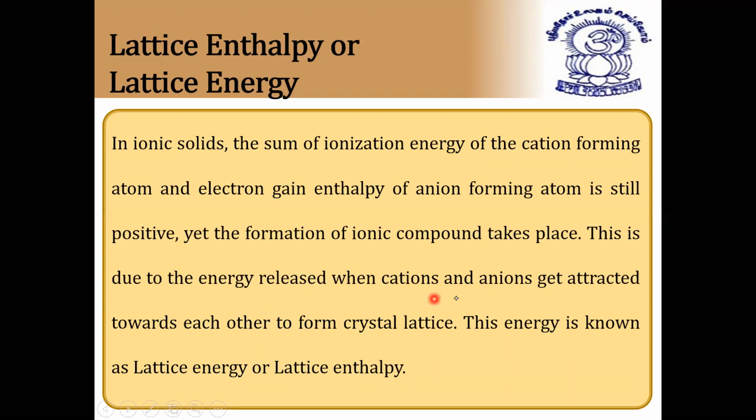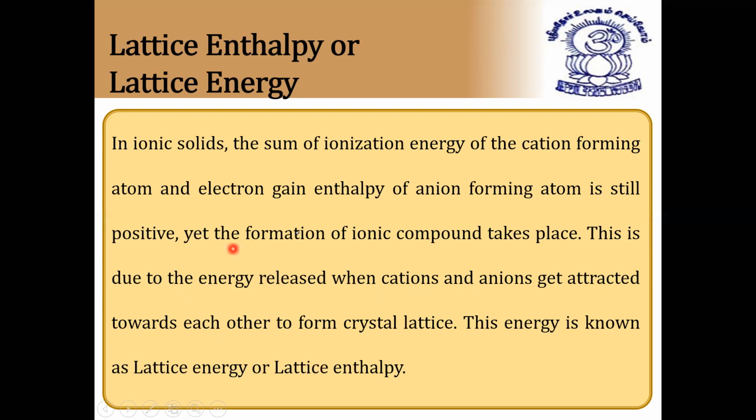With whatever force they bind together, that much energy is released, because based on the law of conservation of energy, energy is neither created nor destroyed, it only transfers from one form to another. So with whatever energy they attract each other, the same energy they should release, and that released energy is nothing but lattice energy or lattice enthalpy.